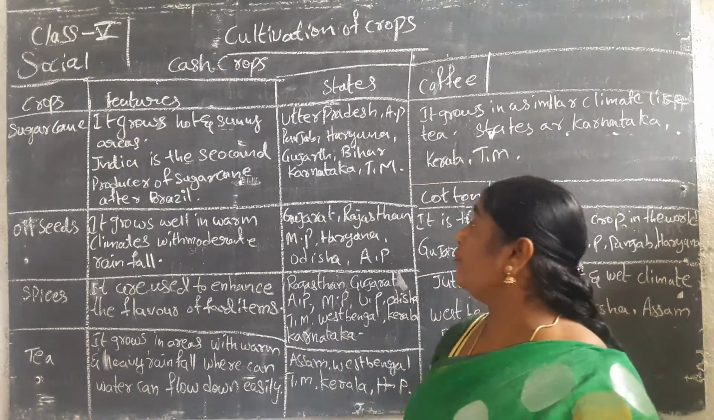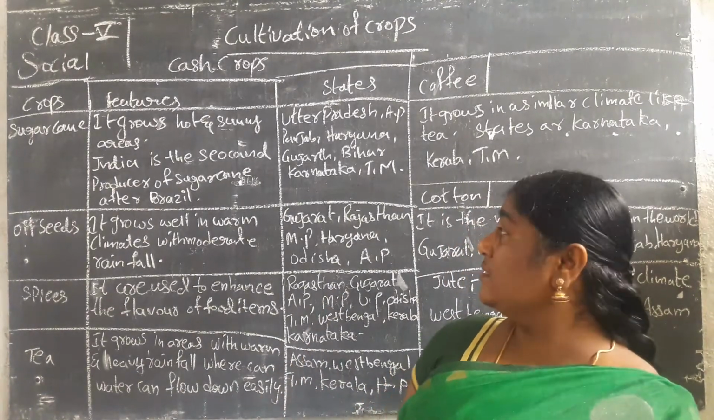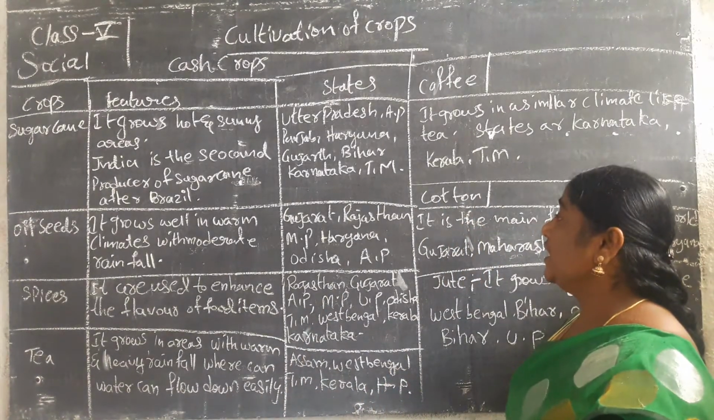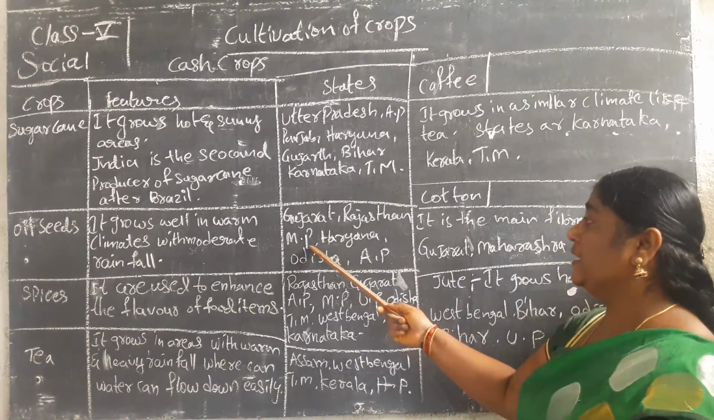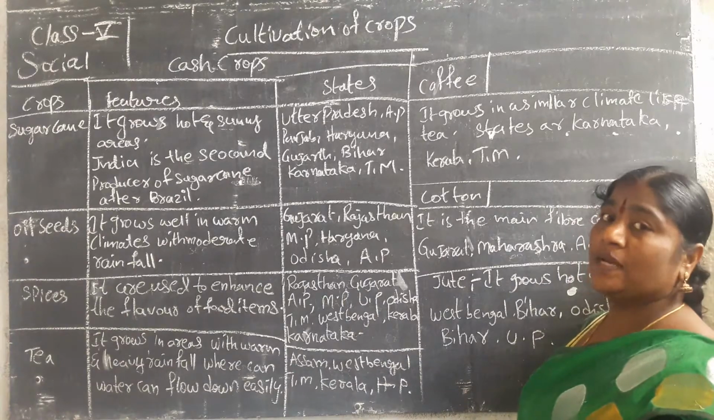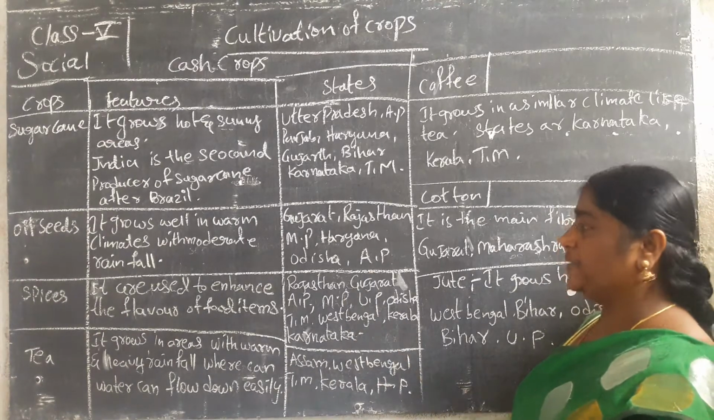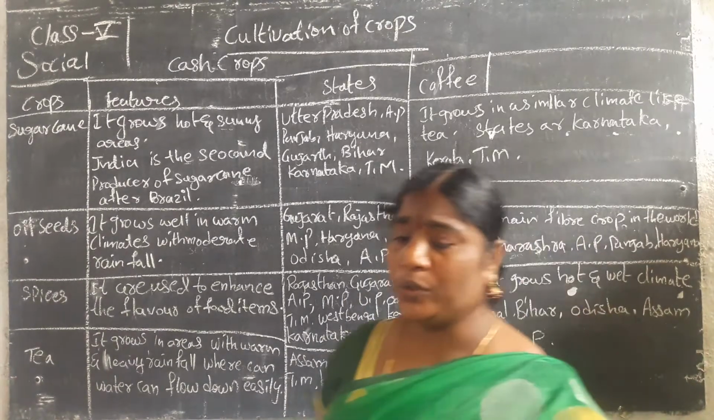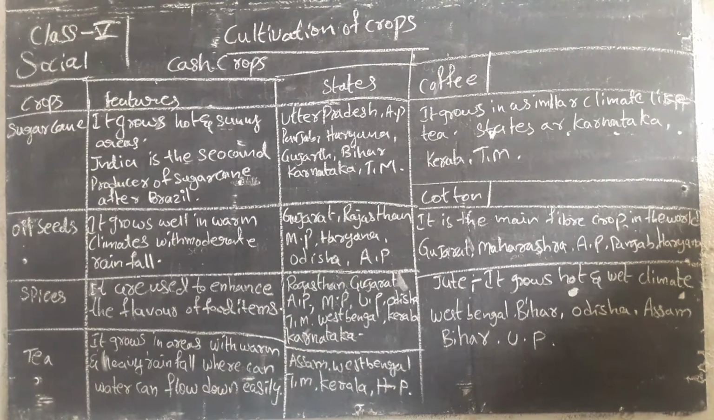Then which states are producing these oil seeds? The main states are Gujarat, Rajasthan, Madhya Pradesh, Haryana, Odisha, and Andhra Pradesh. These oil seeds mostly grow in these states.